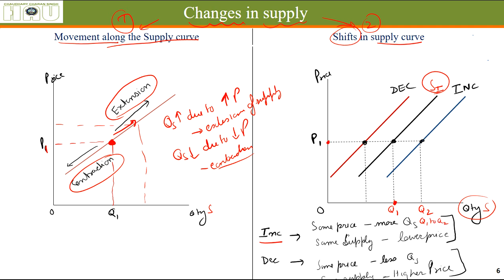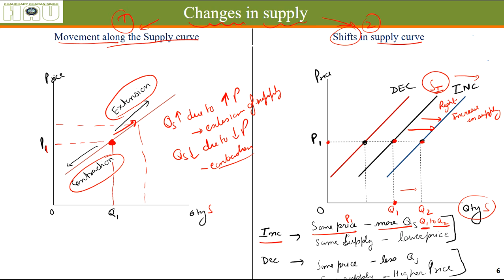Q1 to Q2 at the same price P1, more quantity supplied, then we can call that the supply curve has moved towards the right. And this is called increase in supply. When at the earlier price the quantity supplied increases, we can call it increase in supply. And when the supply increases, the supply curve moves towards the right.